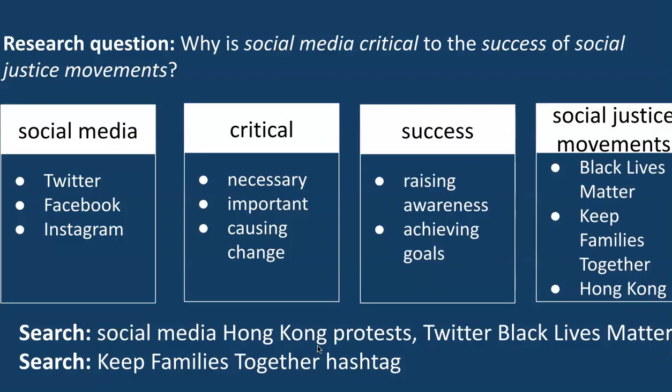For example, social media Hong Kong protests to see how social media was used in the protests, and Twitter Black Lives Matter to find information about the evolution of the hashtag. Looking for information regarding the Keep Families Together hashtag provides information on how social media impacted that cause. In this case, I also used a search term for my initial topic, hashtag, even though it didn't make it into my research question, because it's still relevant to my search.